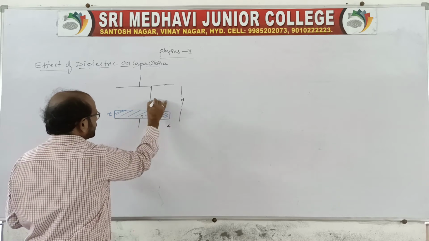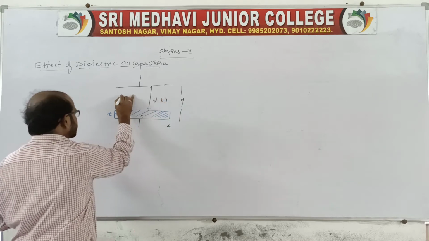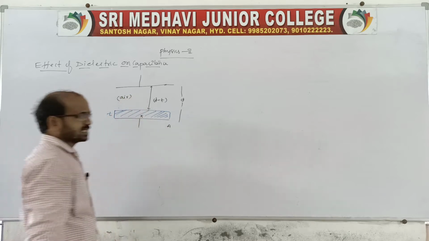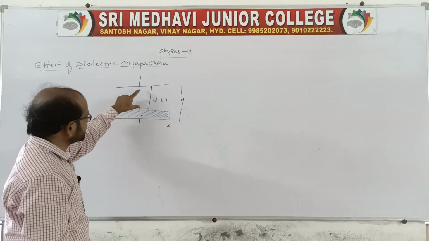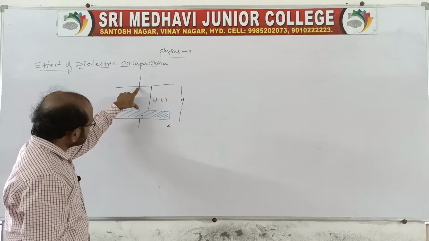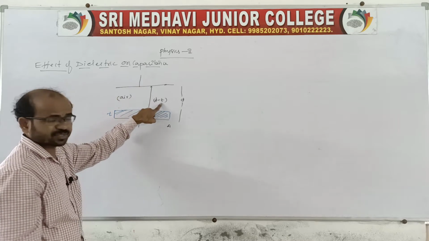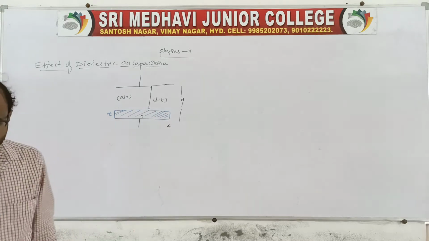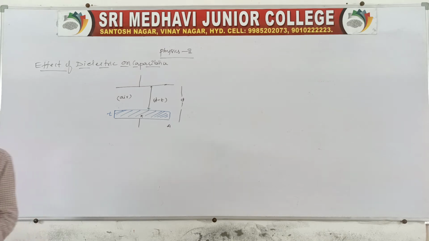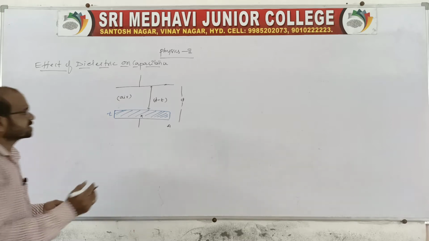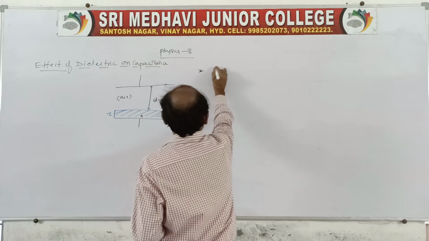What remains is air, so for the air the distance between the dielectric and the other plate is d minus t. We know the question is about the effect on capacitance when the dielectric is partially introduced. So I will tell you like this: we take the electric field intensity E naught in air.